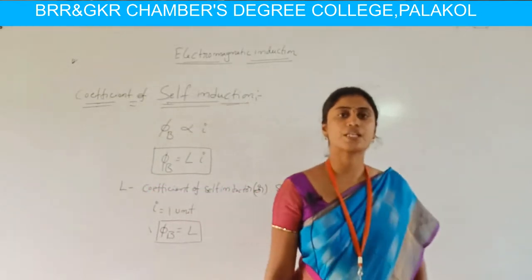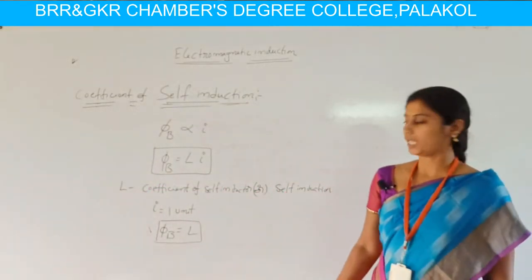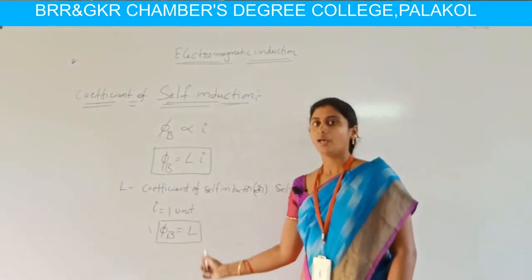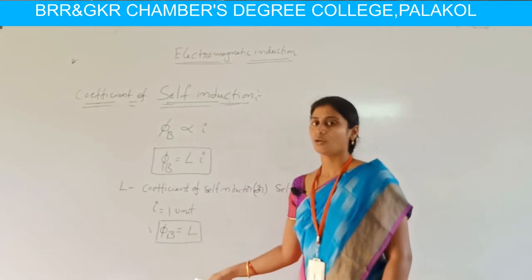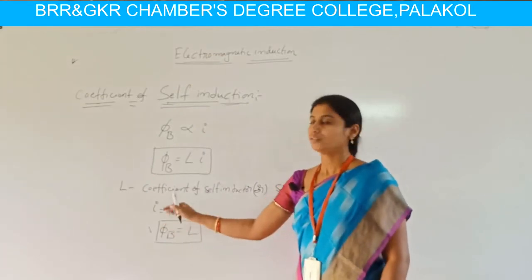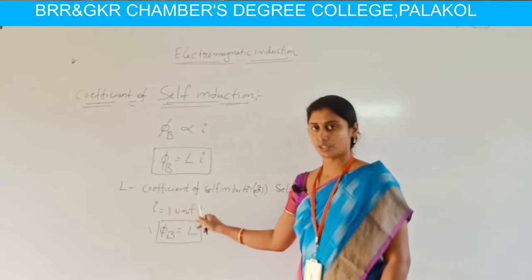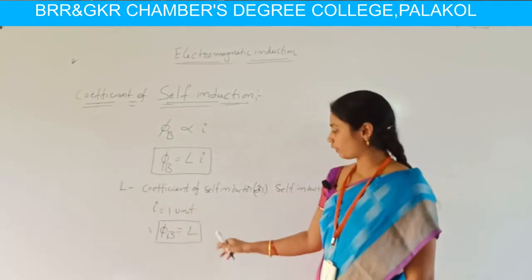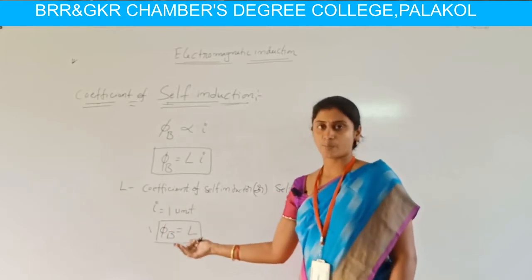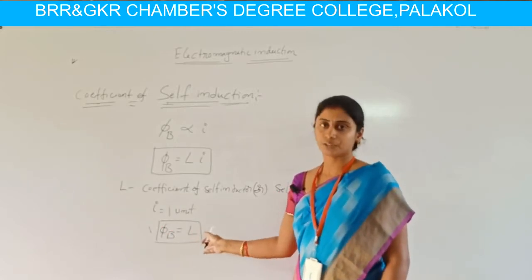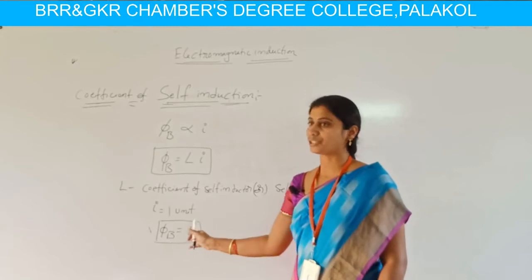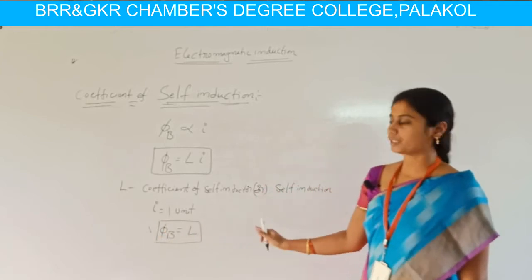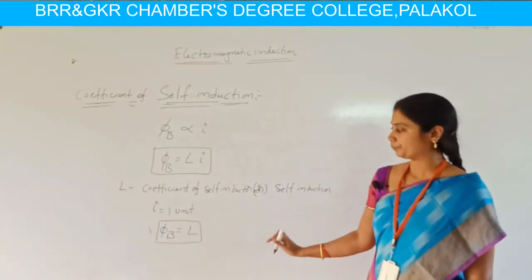The coefficient of self-induction is numerically equal to the flux linked in the coil when unit current flows in the coil.